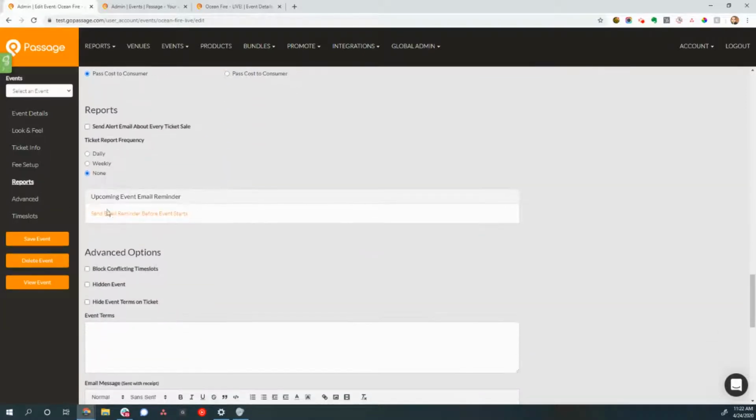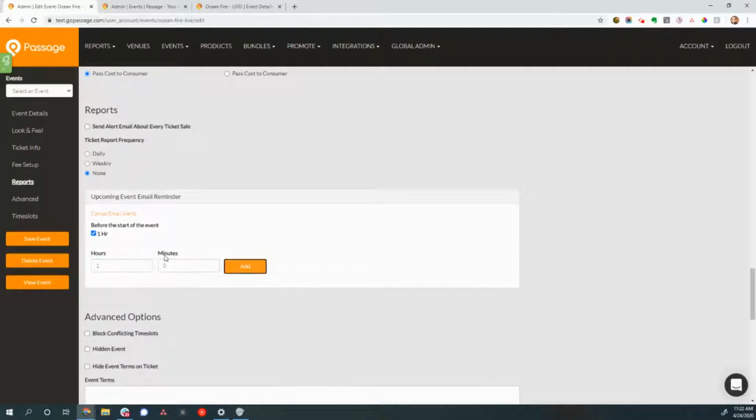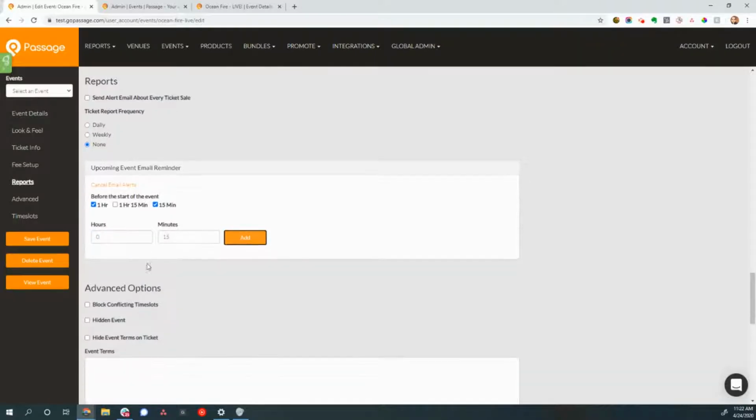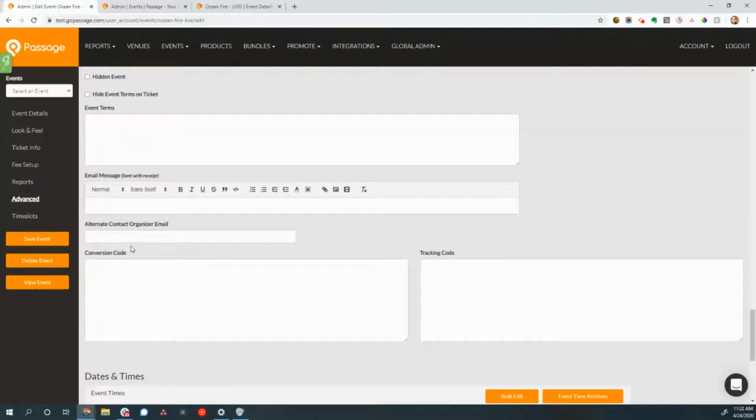Down here, we do have the ability to set up email event reminders, which I highly recommend with virtual events. We might say that we want an email to go out and reminding them of the event an hour before the event happens, and maybe also 15 minutes before, just so we're keeping them in queue here. Whoops, I meant just 15 minutes, not an hour and 15 minutes. There we go. And then we can have an email message go out to them with the receipt if we like.